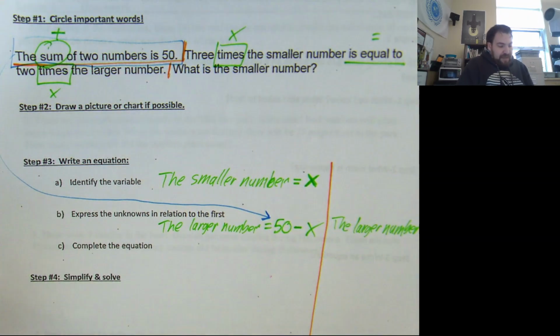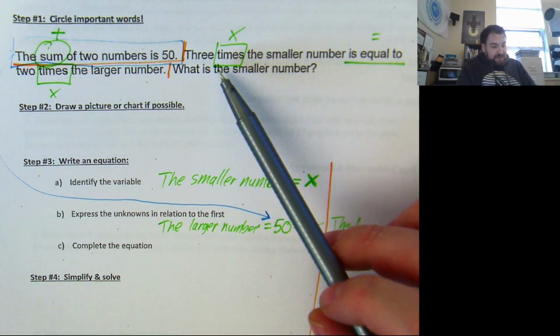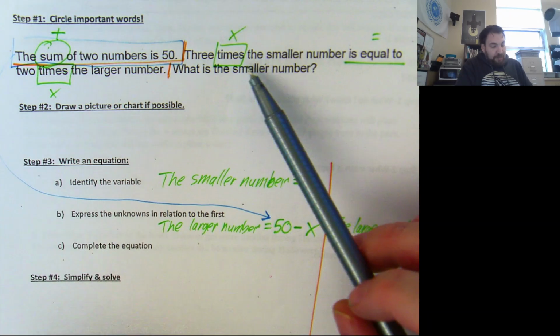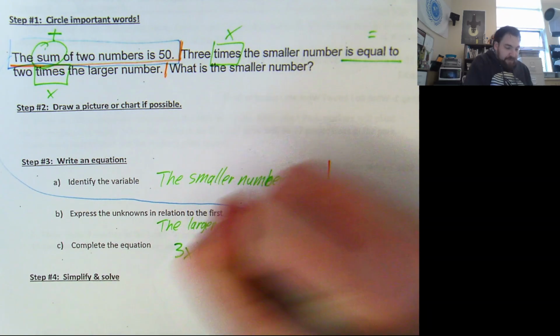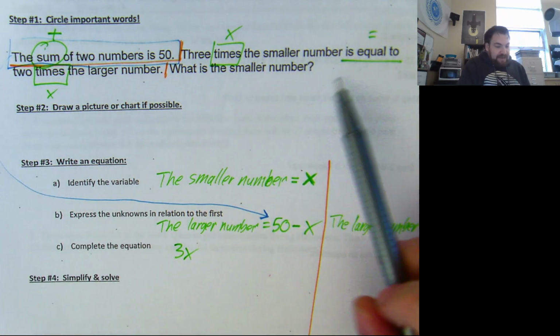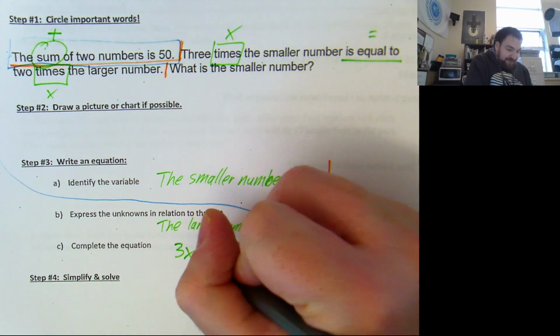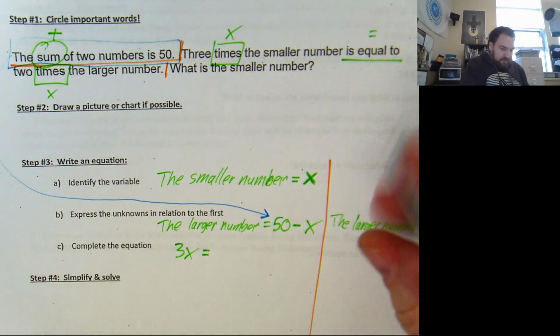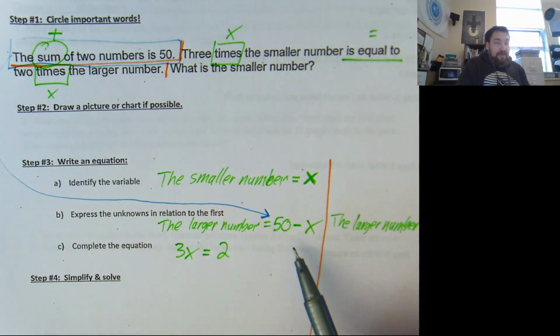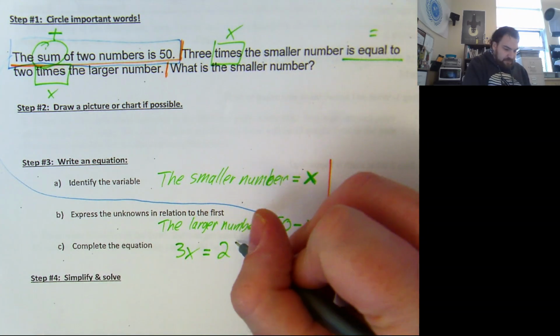Okay, so now we can start building our equation from the second sentence. Hassanjo was about to reference that 3 times the smaller number, so the smaller number we called x, 3 times the smaller number x is equal to, you guys said that that was an equal sign, it's equal to what? 2 times the larger number. Well, the larger number we now have an expression for, 50 minus x.